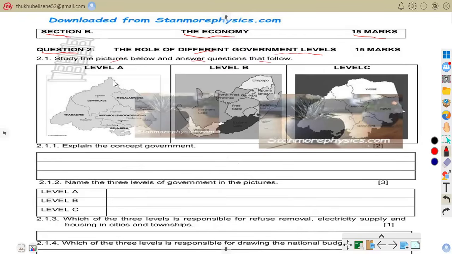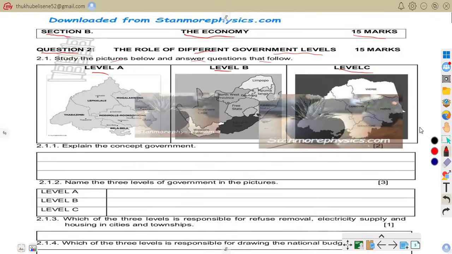We have level A, level B, and level C. In level A, we have Mahalakwena, Modimolle, Bela Bela, Thabazimbi, and Lephalale. In level B, we have Limpopo, Mpumalanga, KwaZulu-Natal, Free State, Eastern Cape, Western Cape, North West Province. On level C, we have Sekhukhune, Mopani, Vhembe, Capricorn.